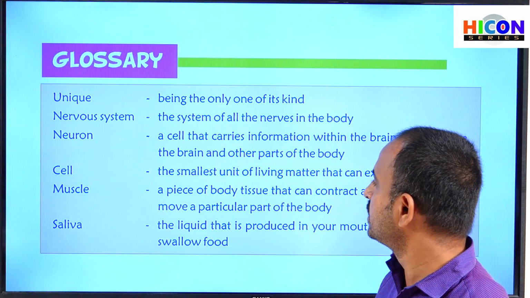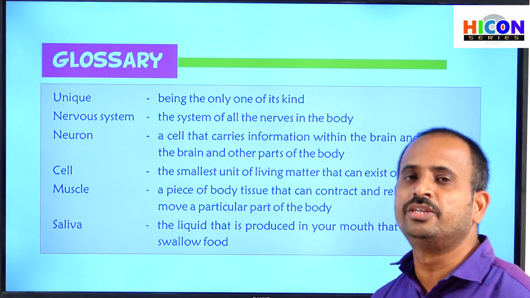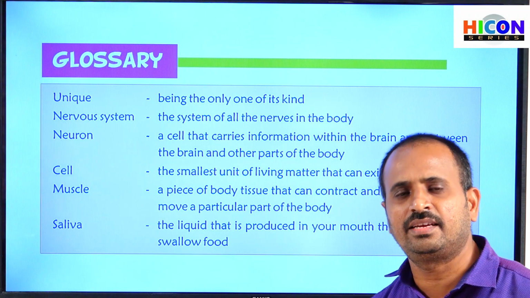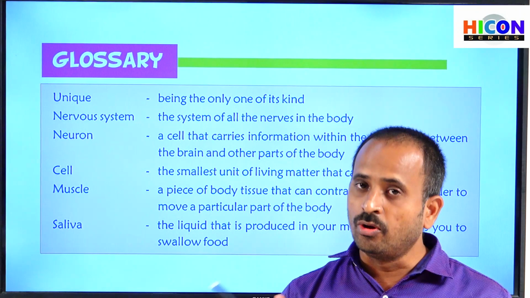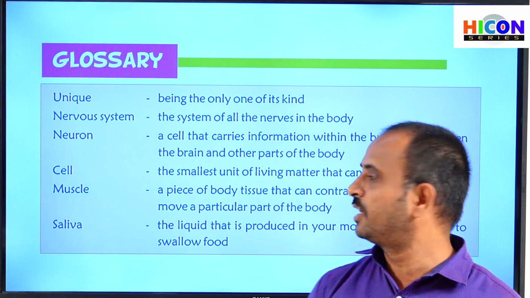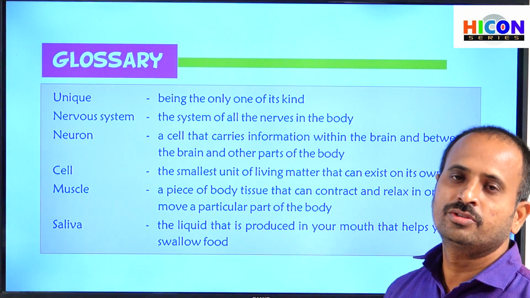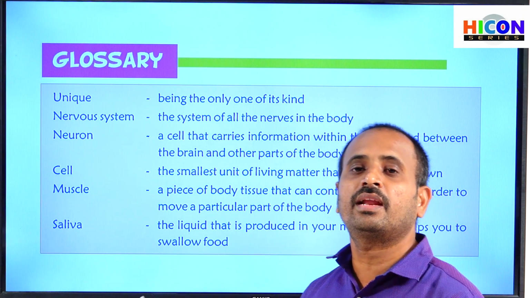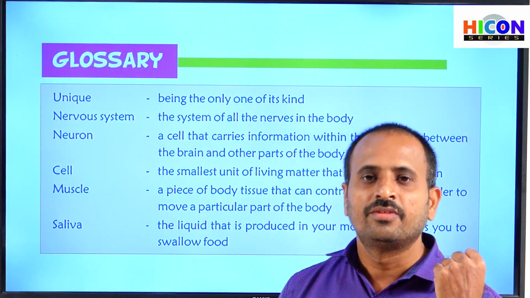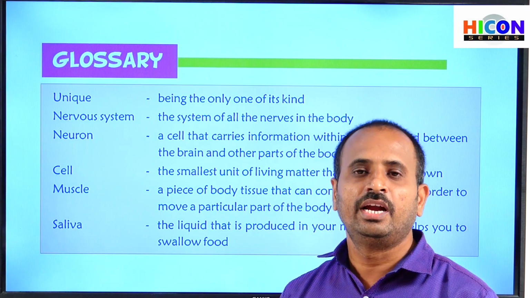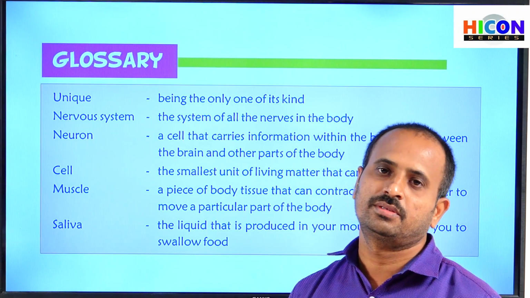By relaxing and contracting, muscles allow us to move different parts of the body. Because of this, we are folding our hands, folding our legs, and moving our body parts.